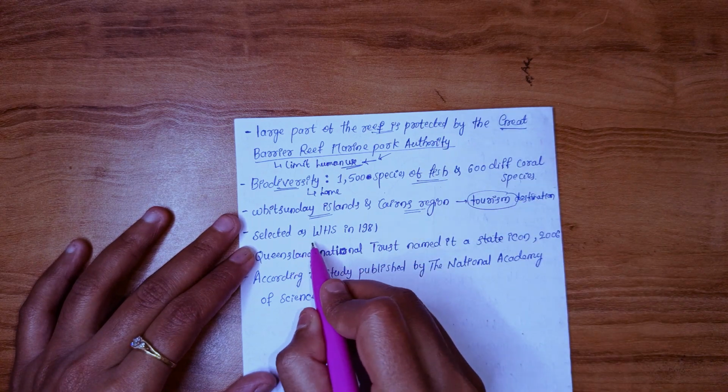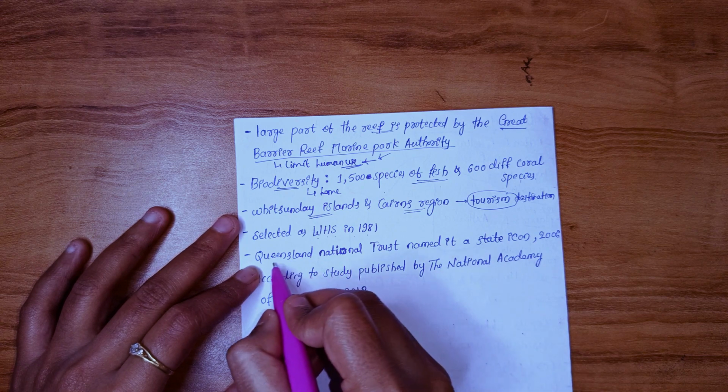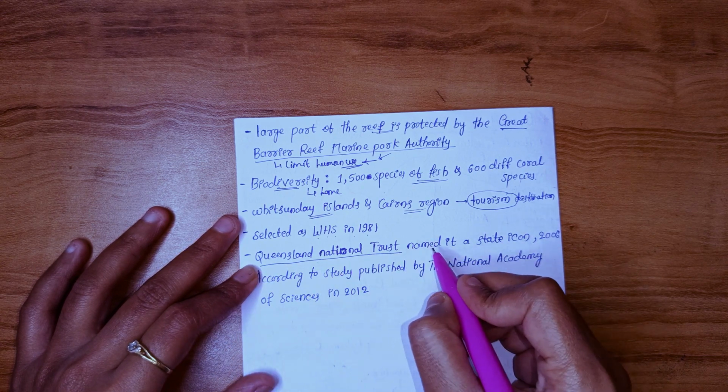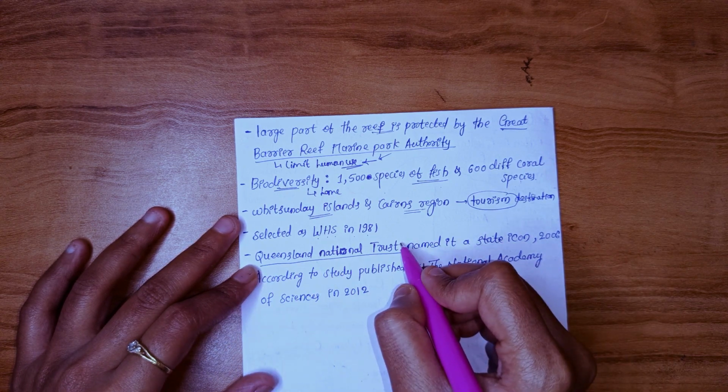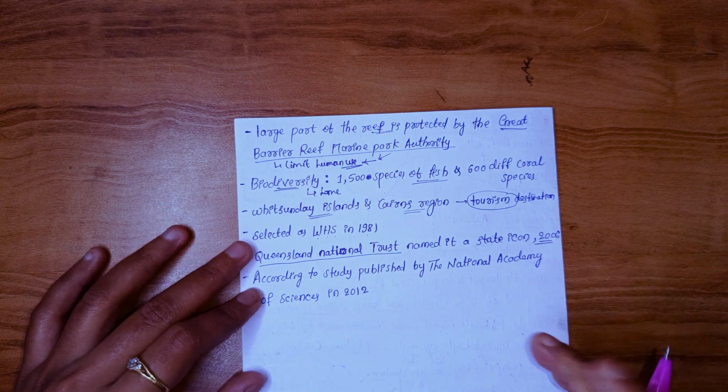Great Barrier Reef was selected as World Heritage Site in 1981, and Queensland National Trust announced this Great Barrier Reef as State Icon of Queensland State in 2006.